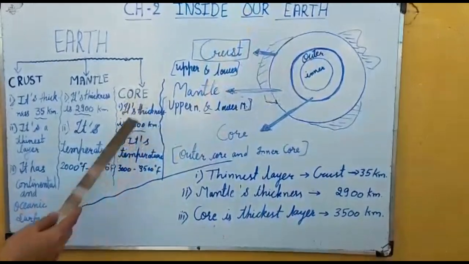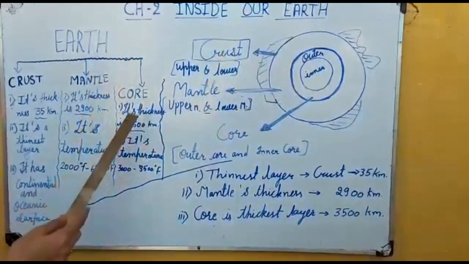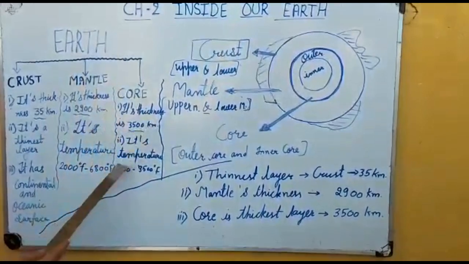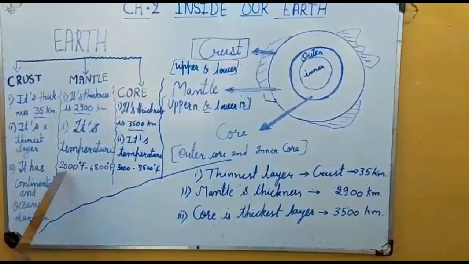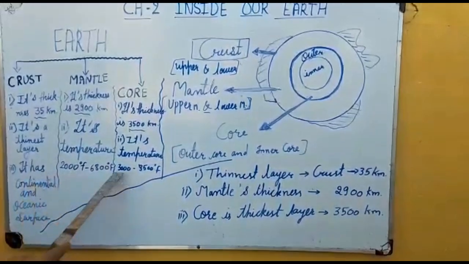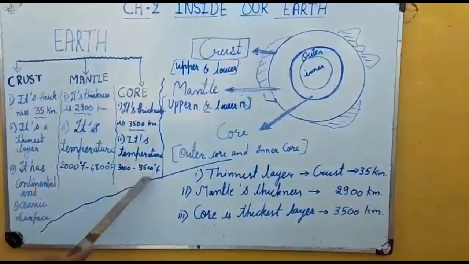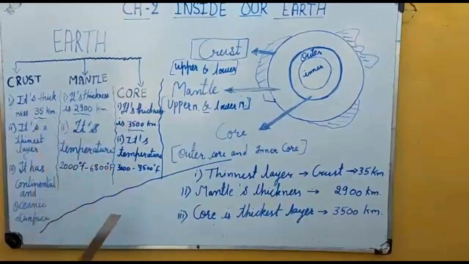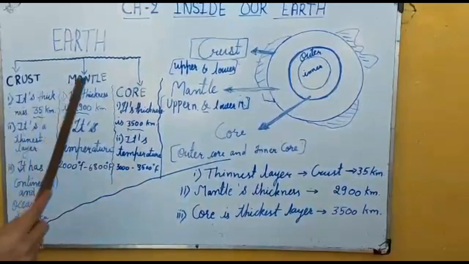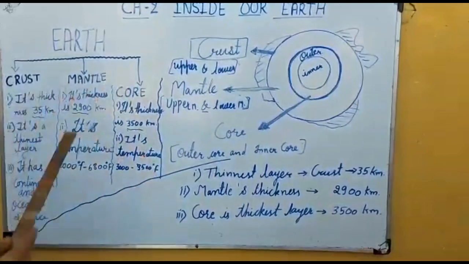That's why we call it the thickest layer. Its temperature is hotter compared to the other layers, around 3000 to 5000 degrees Fahrenheit. I hope you understand that these three layers together form the earth.